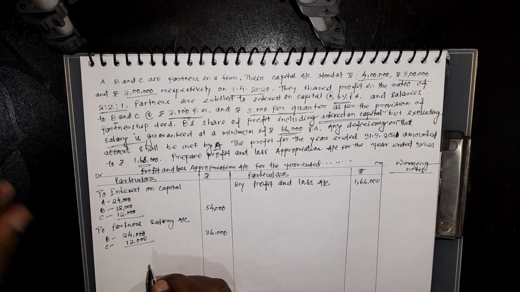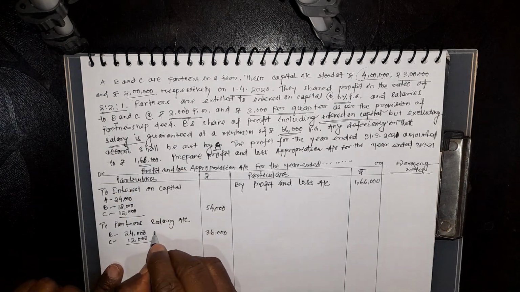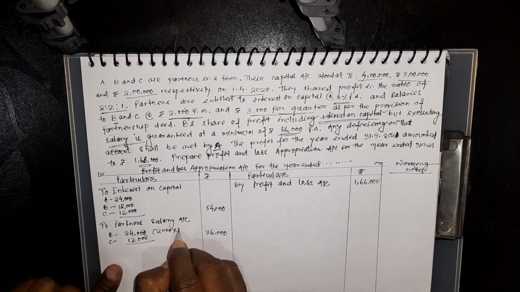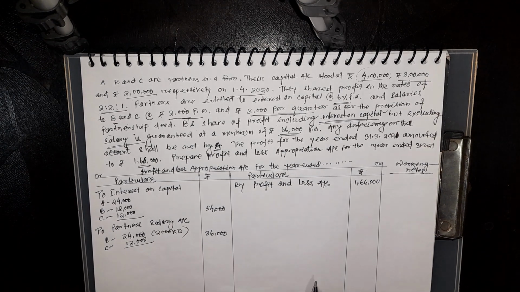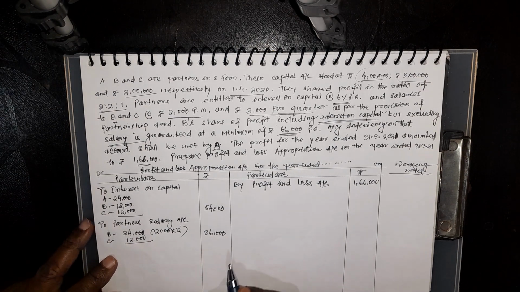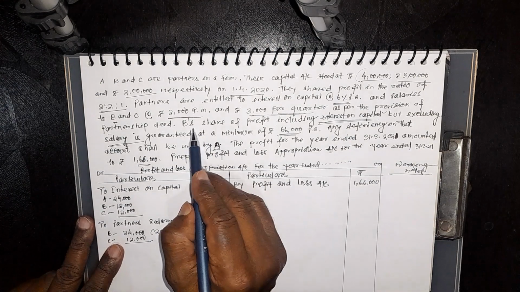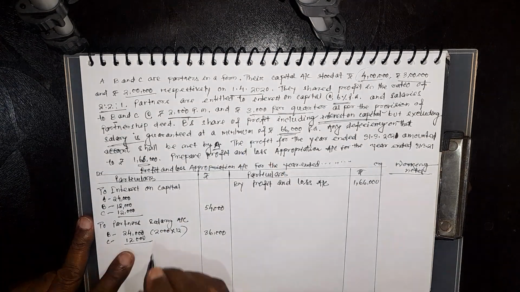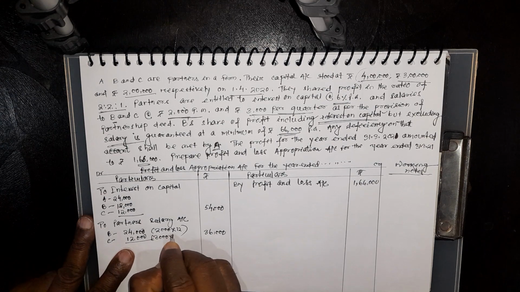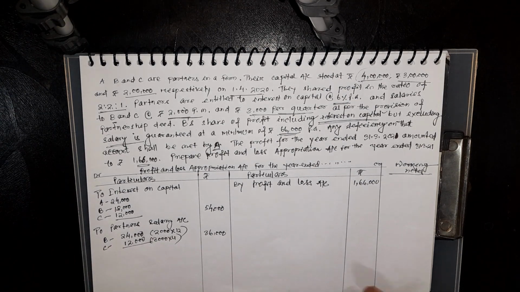Here it is given 2000 per month. So let me explain here. If you pay 2000 for each and every month, we will multiply by 12, and C quarterly 3000, so 3000 into 4, it will be 12,000, so total 36,000.